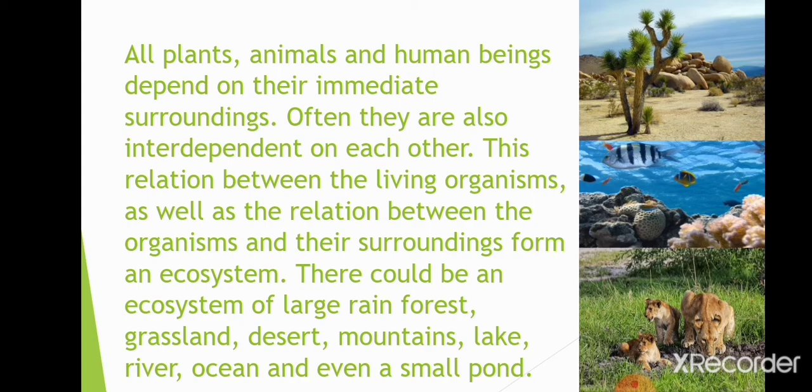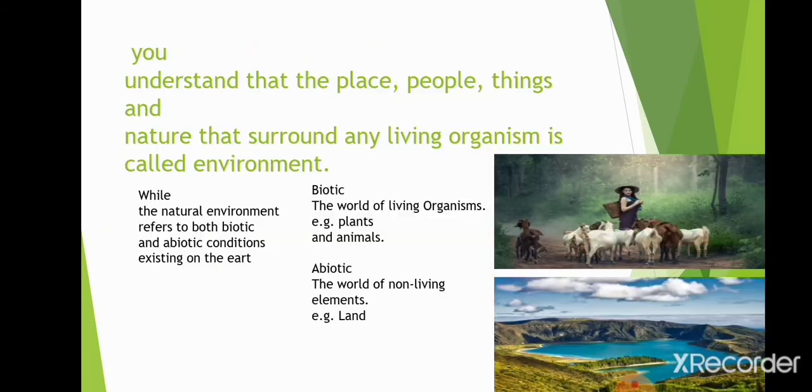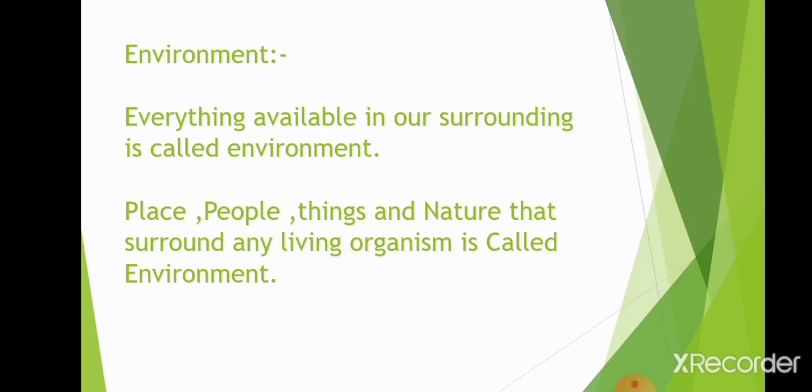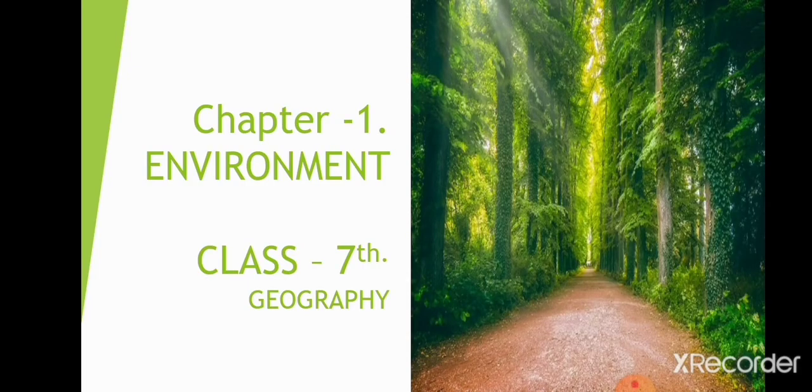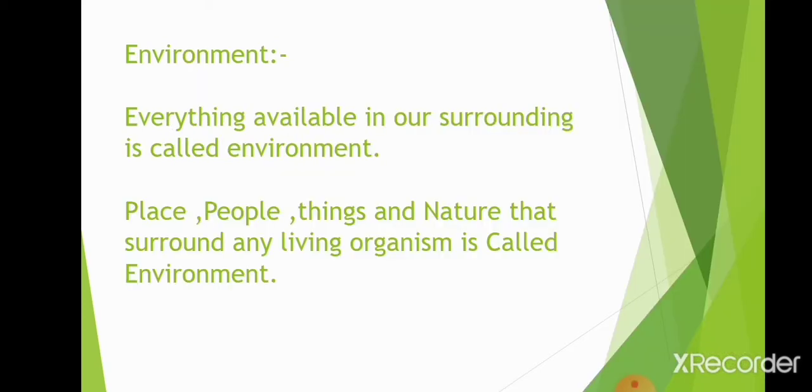Let's have a quick revision and let's go back. Let's see what we have done in this part of the chapter. So this is environment. We have done the meaning of environment. Actually the word environment is taken from the French word environner, and environner means neighborhood. So it means everything available in our surroundings is called environment.